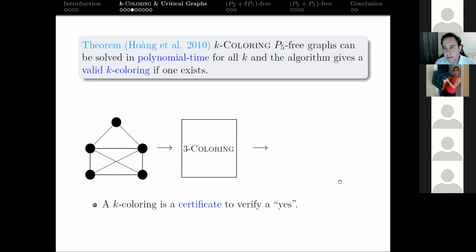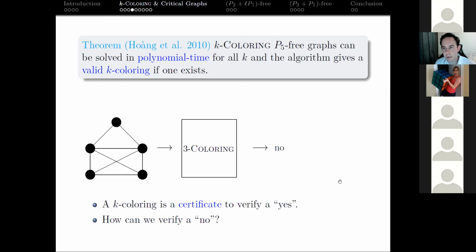So what about the other end of this? What if we take a graph that's not 3-colorable? What happens there? So let's take this graph, P5-free still, but it's not 3-colorable. This can be solved in polynomial time. But how can we verify this no answer? What can we return as a certificate that we can give to the user, and they can quickly verify that this graph is not 3-colorable?